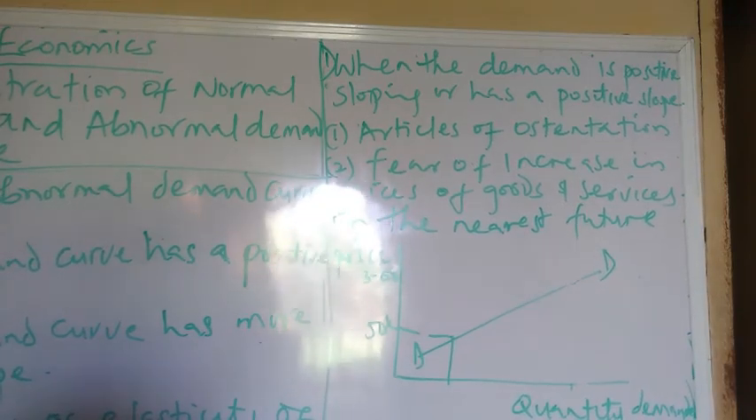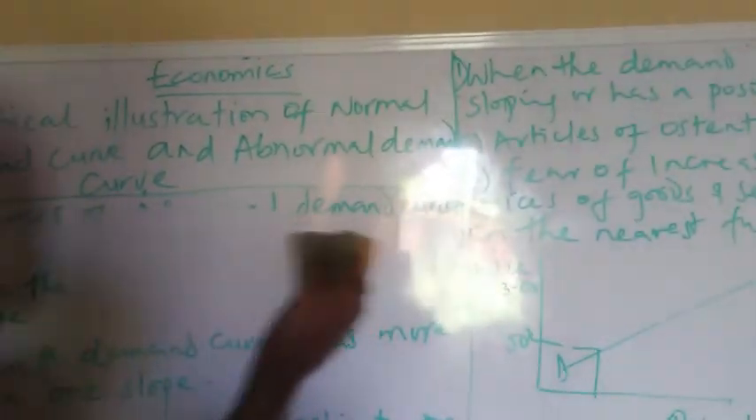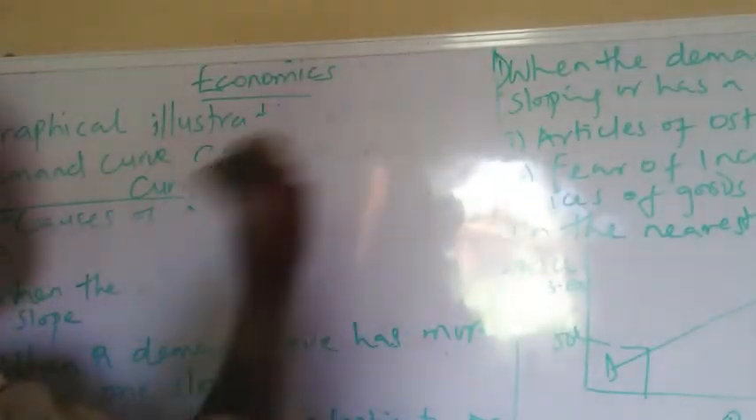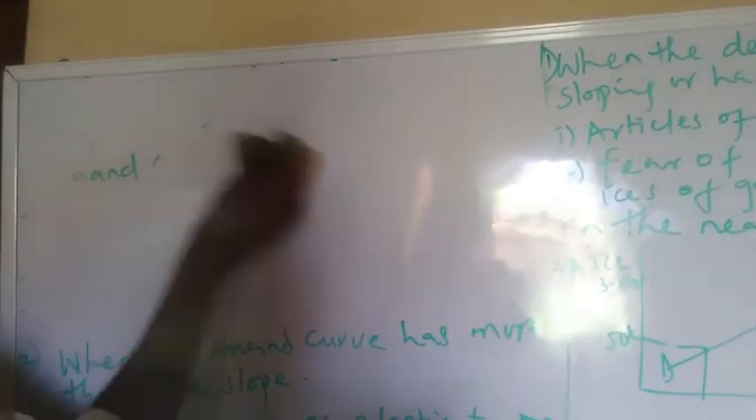Then we have the second one, that is when the demand curve has more than one slope. When the demand curve has more than one slope, it means it has more than one slope.